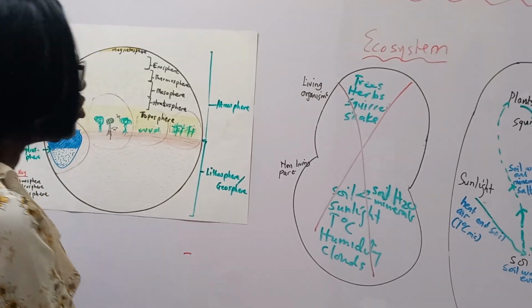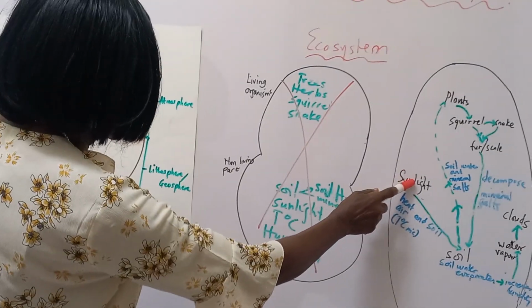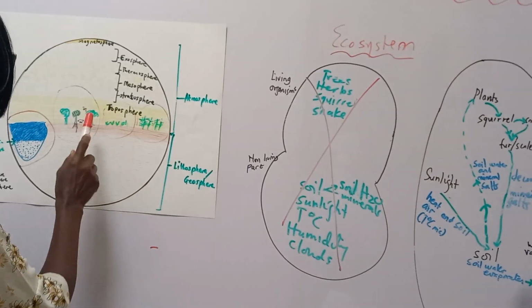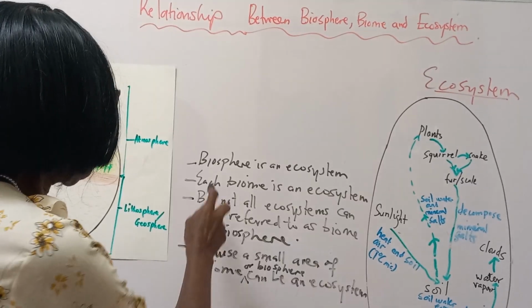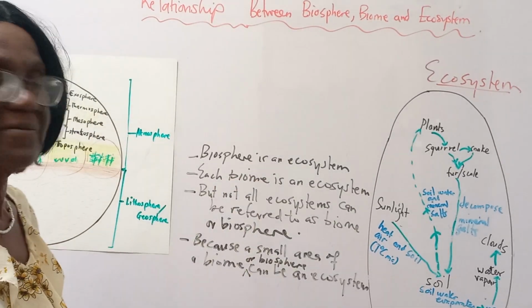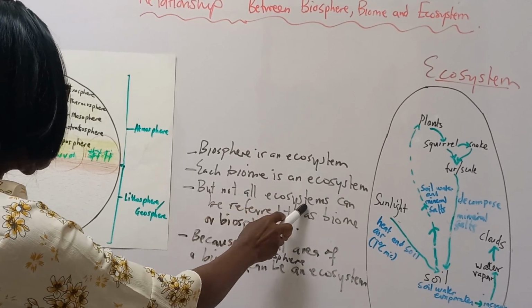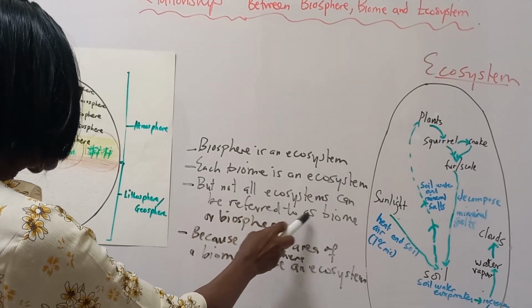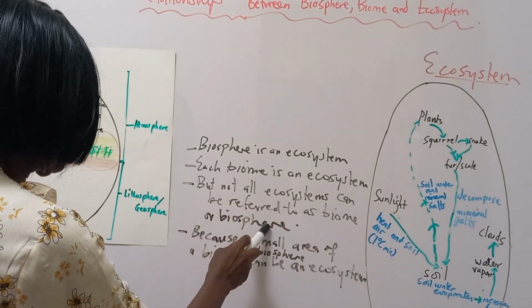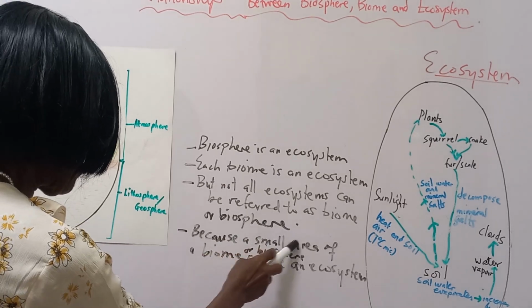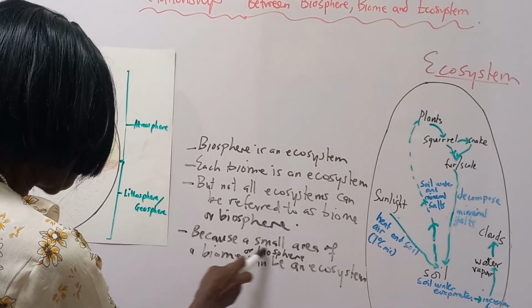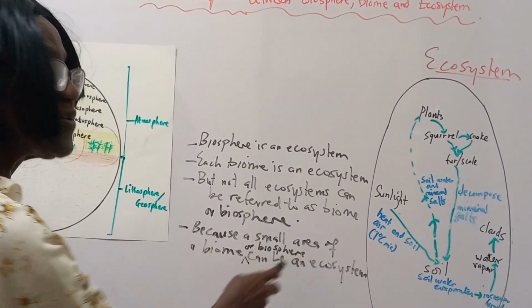But not all ecosystems will be said to be biomes. So biosphere is an ecosystem. Each biome is an ecosystem, but not all ecosystems can be referred to as a biome or biosphere, because a small area of a biome or biosphere can be an ecosystem.